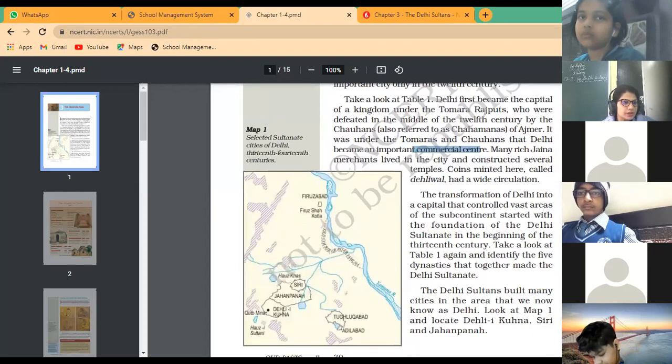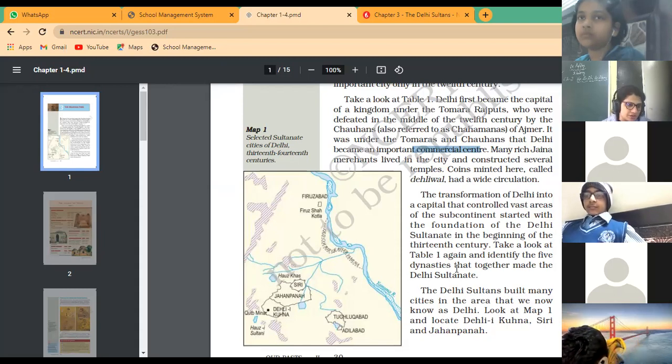Now let's talk about the transformation of Delhi. The transformation of Delhi into a capital that controlled a vast area of the subcontinent started with the foundation of the Delhi Sultanate. In which century? In the beginning of the 13th century. Okay, now we can identify the Delhi Sultanate in five dynasties which together made the Delhi Sultanate. It is not related to one ruler. No, it is a group of five dynasties.